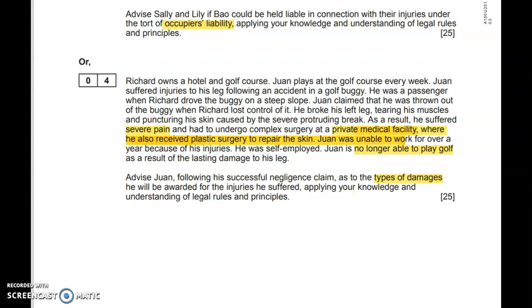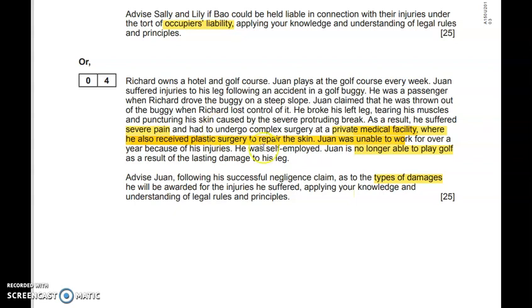Special damages are a little bit easier because they're your quantifiable financial losses up to the date of the trial, and you'd be talking about the loss of earnings because we can see that he was self-employed and unable to work, medical expenses, but you'll notice that there's a private medical facility involved, so that's going to be a problem for him. General damages, you can talk about losses that aren't capable of exact quantification, and pecuniary and non-pecuniary damages,